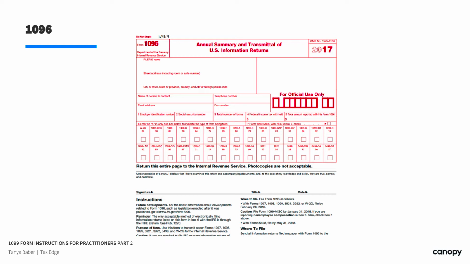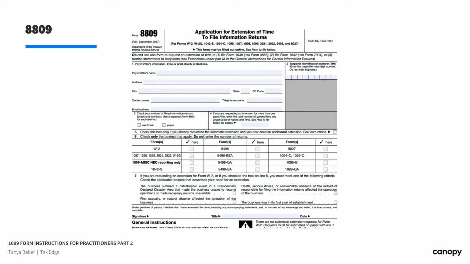So this is our 1096 summary of all that information. And then if needed, 8809, use that if you have to. We had to last year just because our clients were not on top of it. It's an automatic extension for filing, but only gives you 30 days. And this 8809 must be filed prior to the due date to obtain this extension. So the way I interpret that, I don't send it on the due date because I'm afraid they're going to interpret that as being, oh, it wasn't prior. So I'm going to send this out as soon as I see that my client's not going to be able to manage it. In some hardship cases, an additional extension of 30 days could be granted, and this one is a fillable form, so that's the beauty of it.